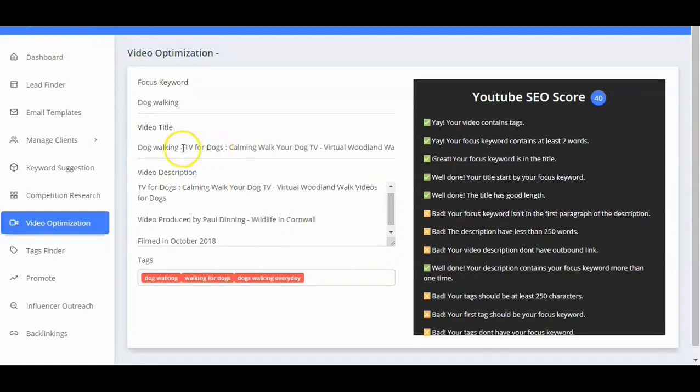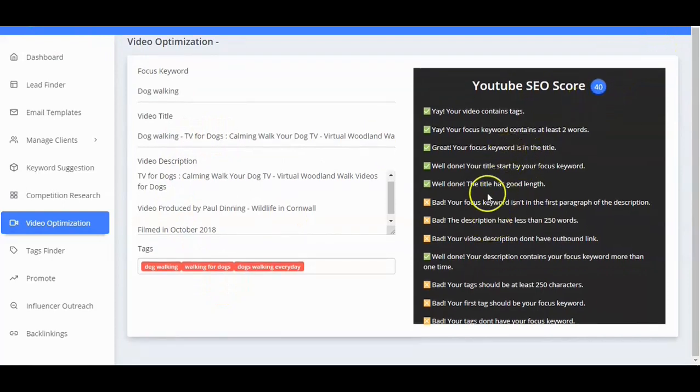Okay, so what I did is I've added dog walking here and a couple of new tags, and you can see it's gone up from 20 to 40. So we just need to take account of what the recommendations are to get to 100.